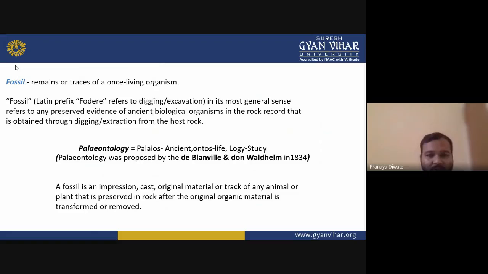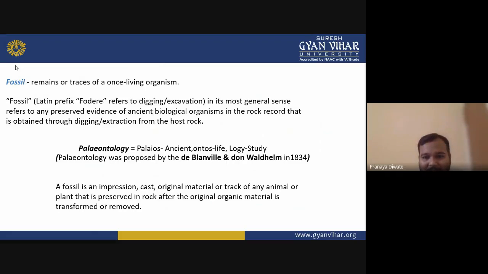Paleontology is paleos, ontos, and logy, the study of ancient life. The term paleontology was proposed by De Blainville and Don Weldham in 1834.